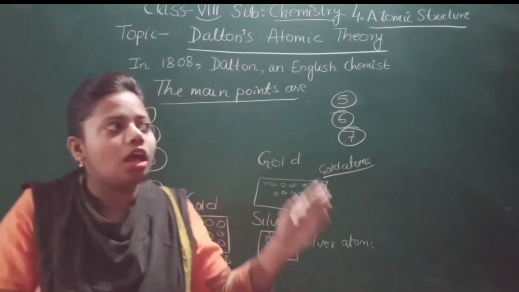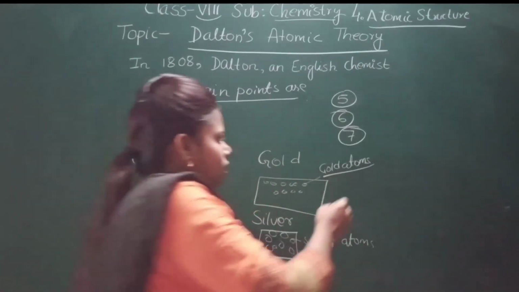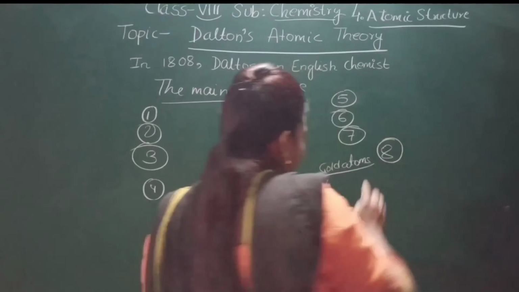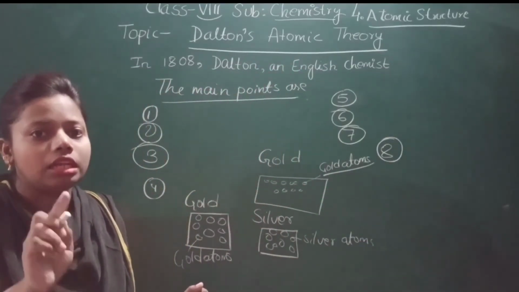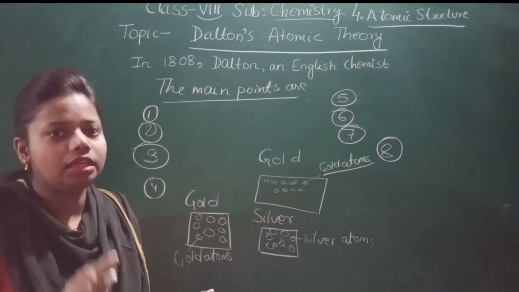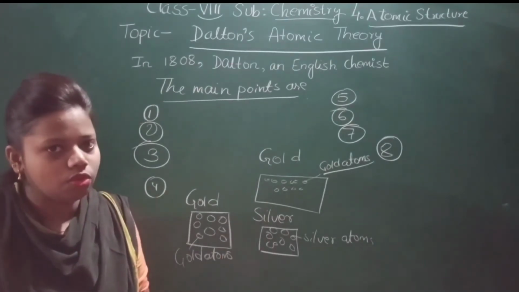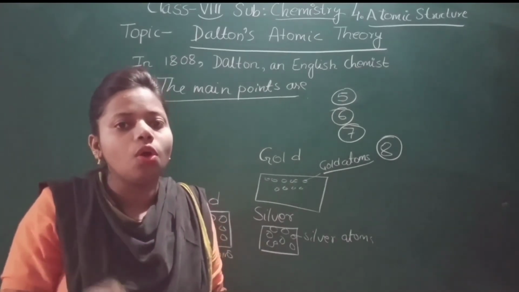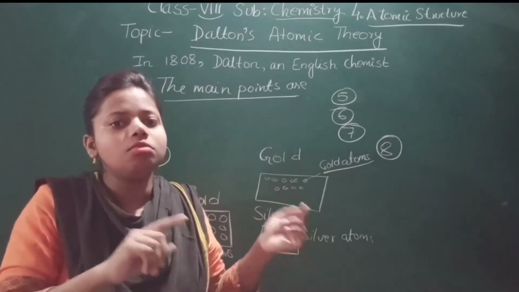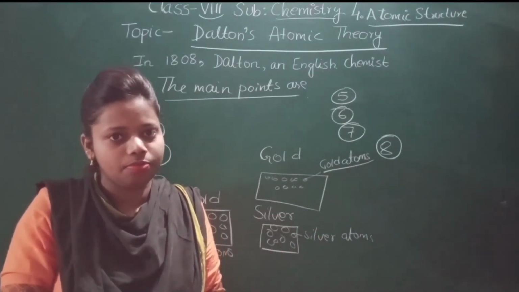Okay. So now the last main point of Dalton's atomic theory is that atoms combine in a simple ratio. About ratio also you know. What is the ratio of water? It's 2:1. So these atoms combine in a simple ratio.